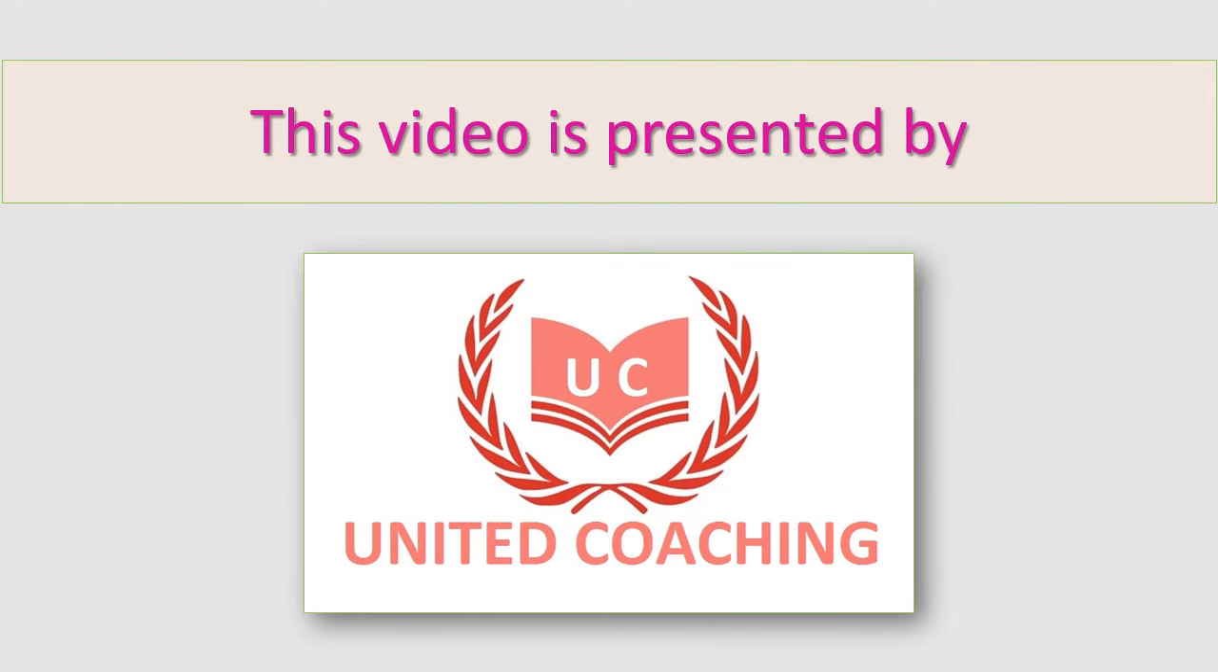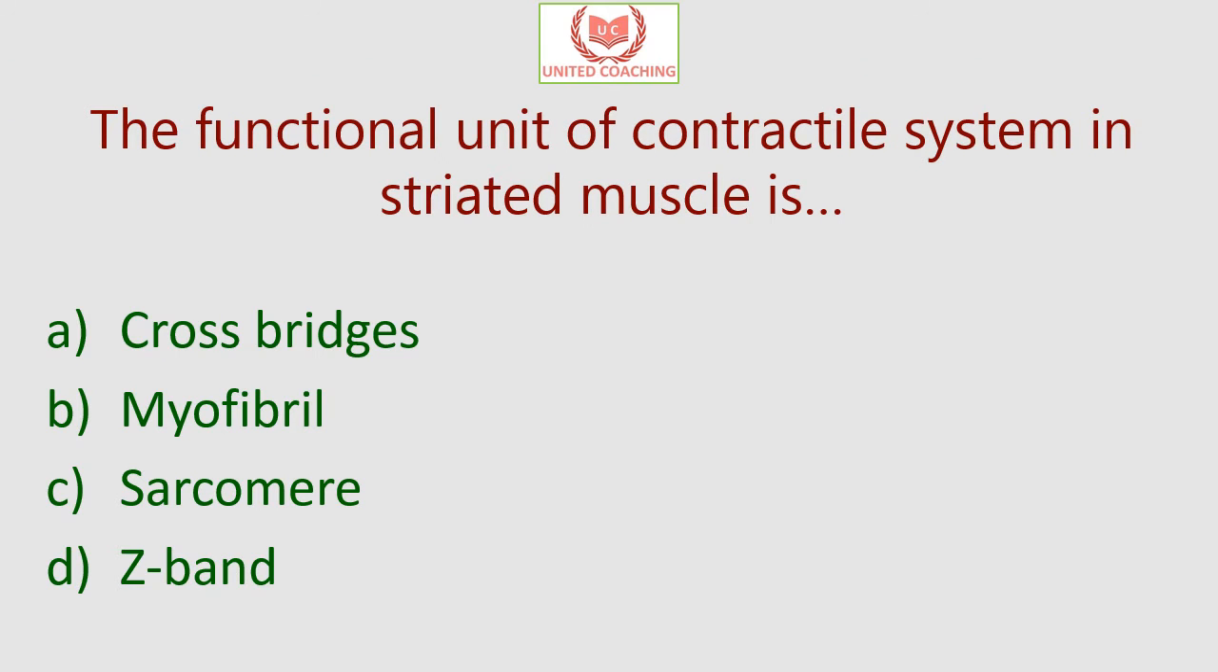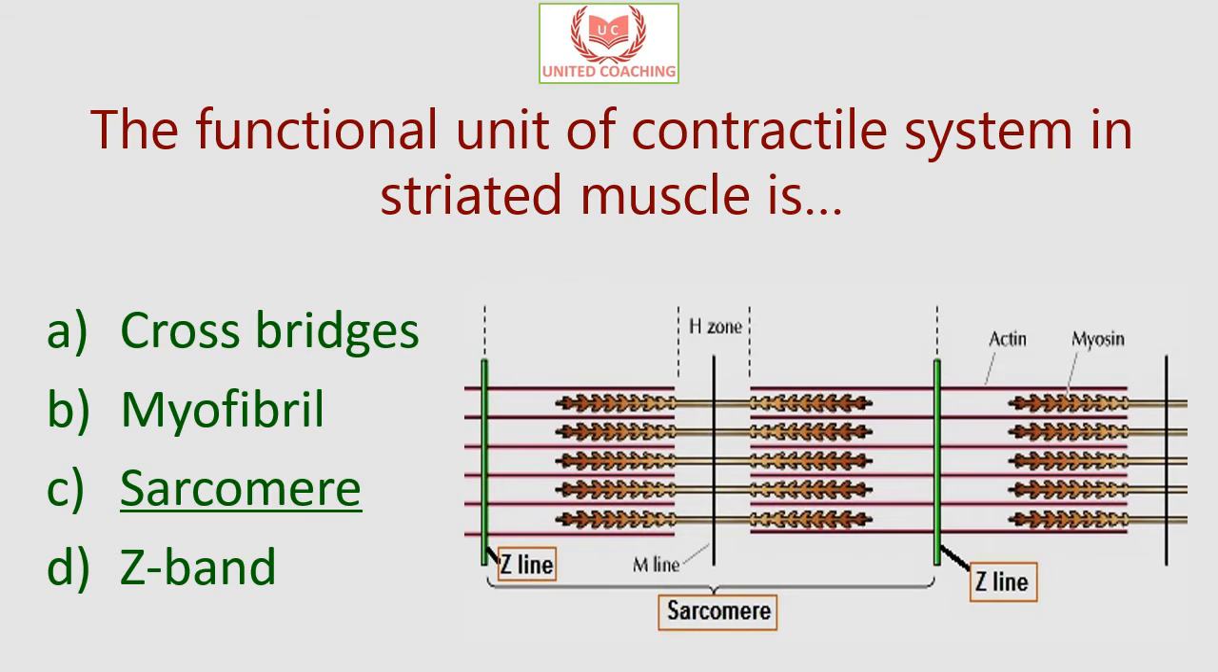Today we will discuss 25 biology questions. Our question is: the functional unit of contractile system in striated muscle is? Is it cross bridges, myofibril, sarcomere or Z-band? So the answer is sarcomere. Sarcomere is the functional unit of a myofibril, and a sarcomere is defined as the segment between two neighboring Z lines or Z discs or Z bodies.